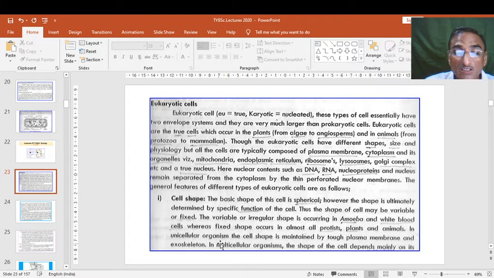In unicellular organisms, the cell shape is maintained by a tough plasma membrane and exoskeleton.